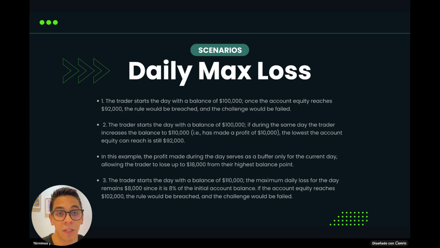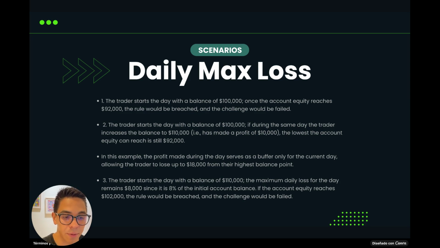So if you have a good day where you have a lot of profit, that profit works as a buffer for you. So then this specific day, you could lose up to $18,000 on the account, and you wouldn't breach the daily max loss because it's always 8% of your initial account balance. So it would always be, in this case, $88,000 from the initial starting balance of that day.